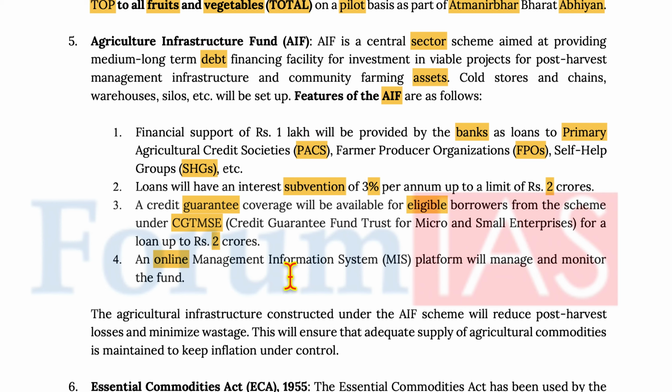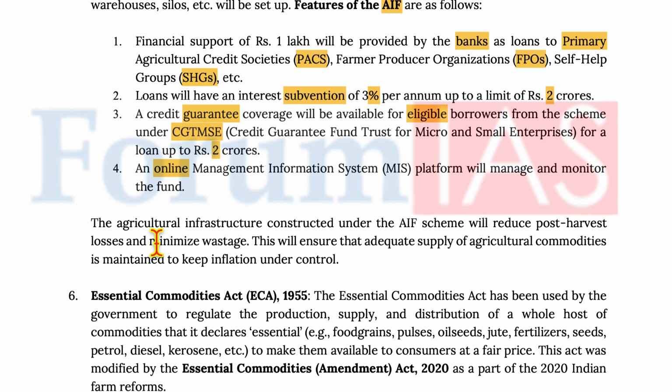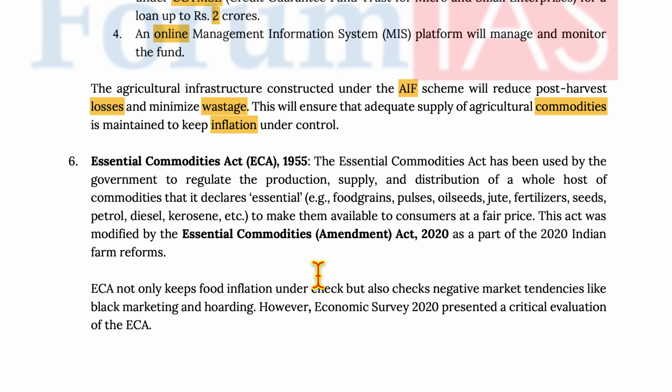Now, an online Management Information System platform will manage and monitor the fund. The agricultural infrastructure constructed under the AIF scheme will reduce post-harvest losses and minimize wastage. This will ensure the adequate supply of agricultural commodities is maintained to keep inflation under control.